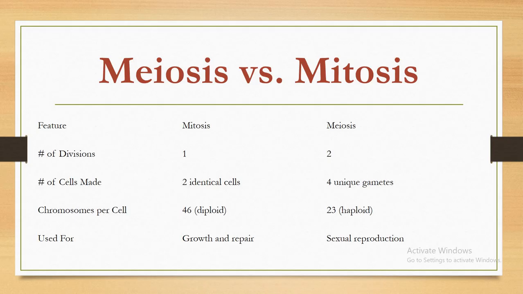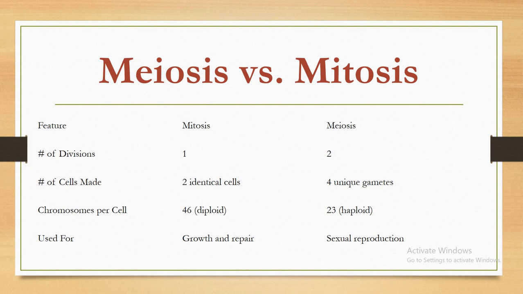Meiosis versus mitosis. Features: number of divisions. In mitosis it is 1, in meiosis it is 2. Number of cells made. In mitosis it is 2 identical cells, in meiosis it is 4 unique gametes.